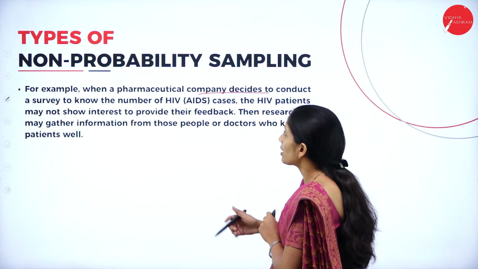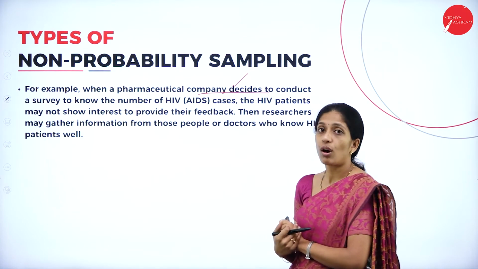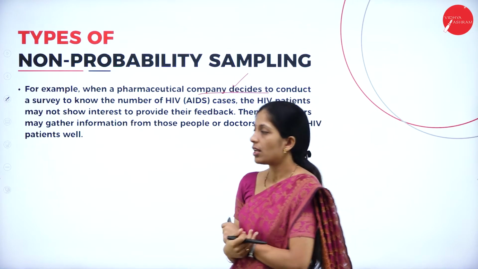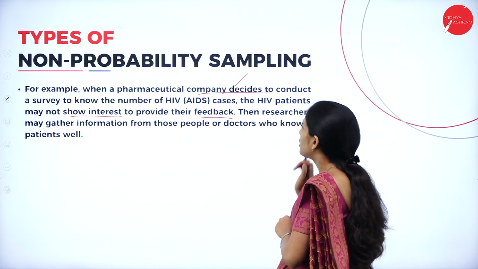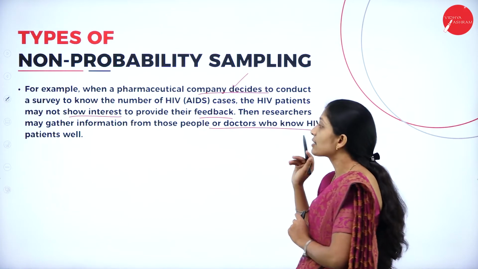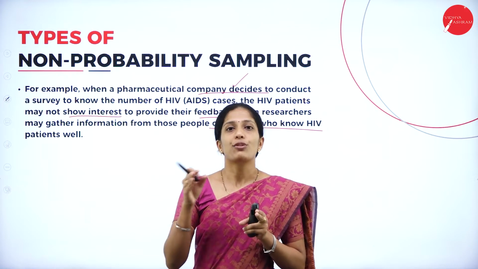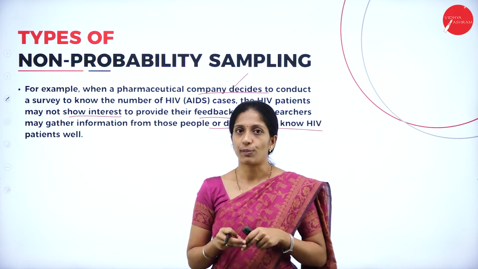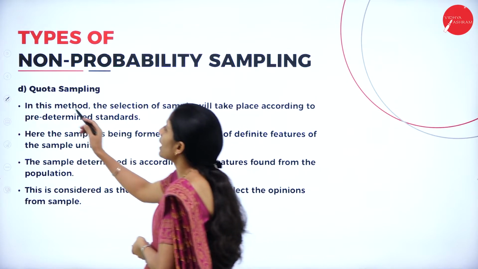So, for example, when a pharmaceutical company decides to conduct a survey to know the number of HIV, that is AIDS cases, the HIV patient may not show interest. HIV patients will not show interest to provide their feedback. Then, the researcher may gather information from those people or doctors who know HIV patients well. So, here those who are related to those patients, from them the industry is going to collect the information. That is known as what? Snowball sampling.